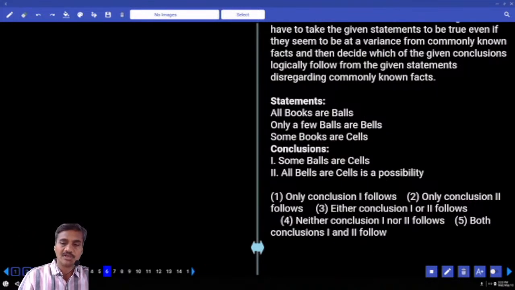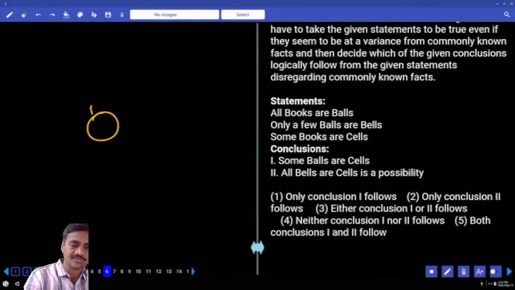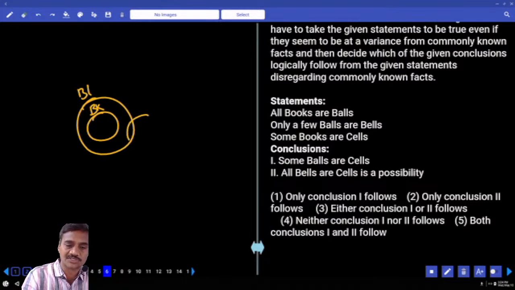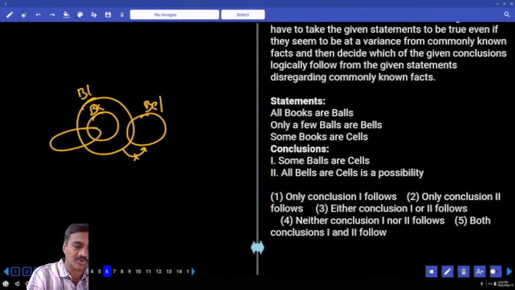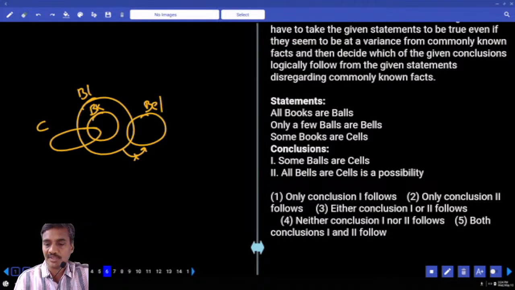Then the 6th one: all books are balls. Now all these books are balls. And next one, only a few balls are bells. Only some of the balls are bells, but not all. Only some balls, but not all. Some books are cells. Now book and a cell, this is the information. And some balls are cells. Ball and a cell, that is definitely it. All bells are cells is a possibility. Now this entire bell is a part of what? Cell.